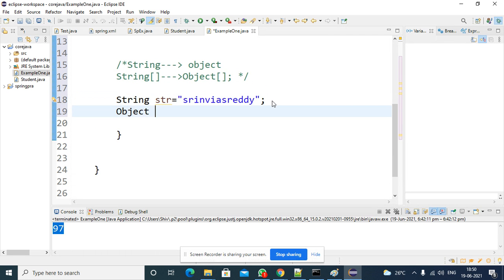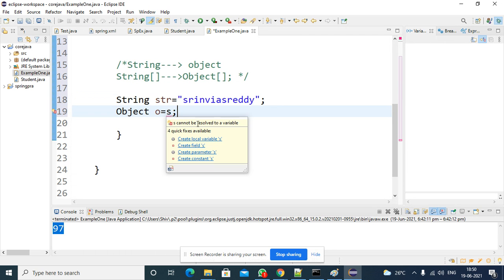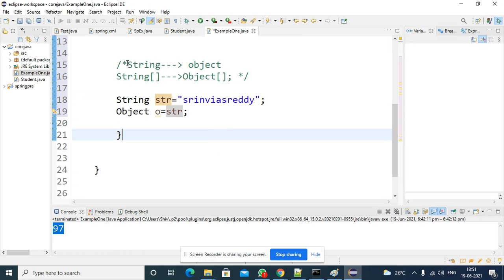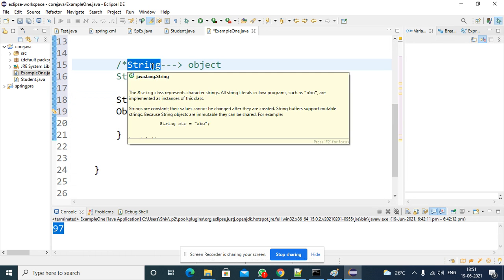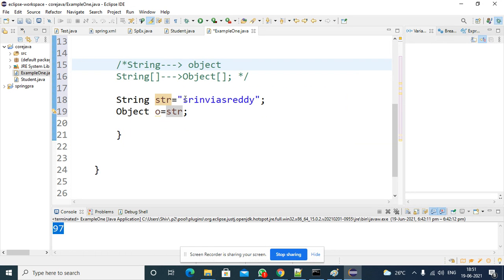If I create an object o equal to s, is this possible or not? Is direct assignment possible? It says cannot resolve variable, that is str, not s. My question is, you constructed one string, so can you assign that string to an object? If you have doubt, you can write it the other way. In the earlier case I wrote it one way, in this case another. Instead of confusing you, you can construct the string in this way, and construct an object in this way.